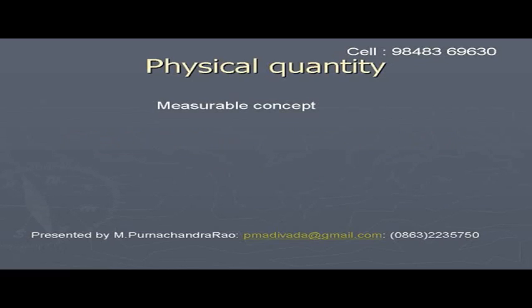What is a physical quantity? A physical quantity is a measurable concept, like distance, speed, mass, time, etc.